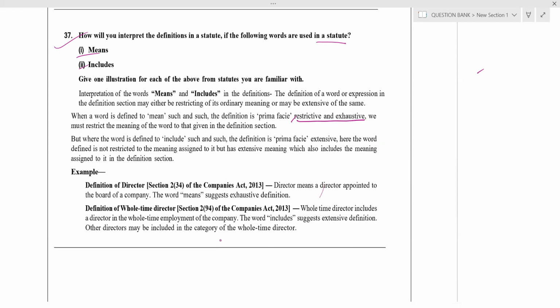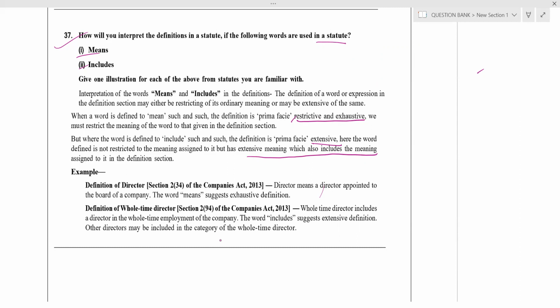Includes means inclusive in nature, extensive. Extensive meaning which also includes the meaning assigned in the definition.